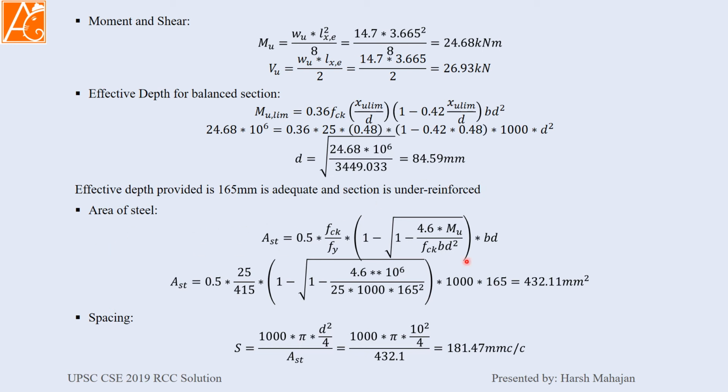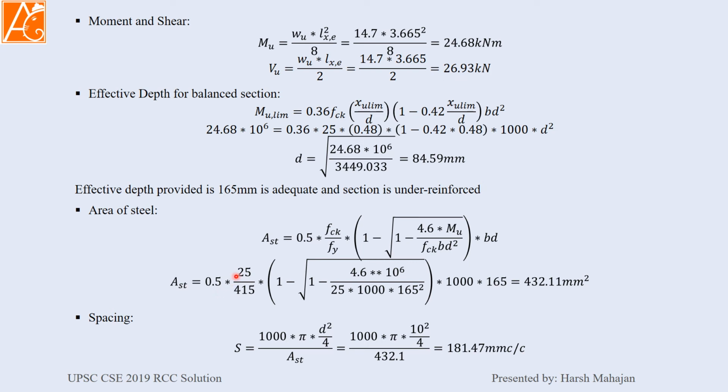Area of steel. This formula is not from the Indian Standard Code, but whatever formula the Indian Standard Code gives will generate a quadratic equation which is difficult to solve. So I will suggest you go for this formula. Okay, the Mu value is missing here.